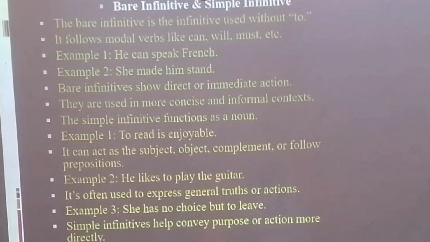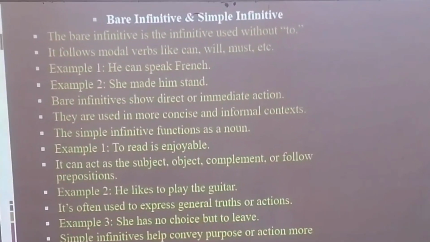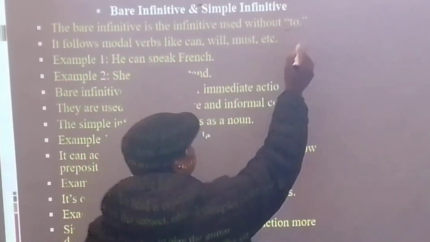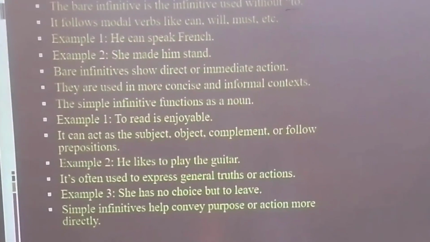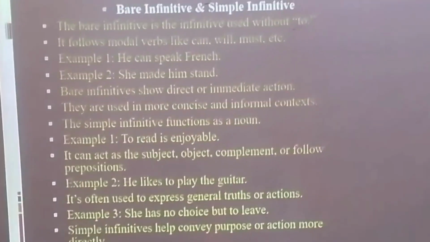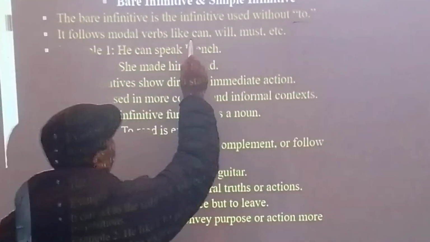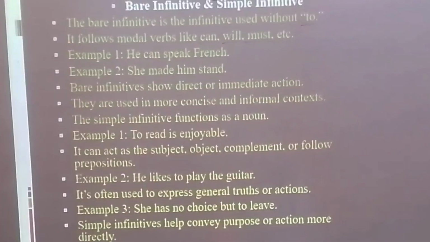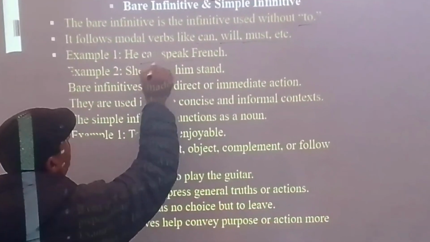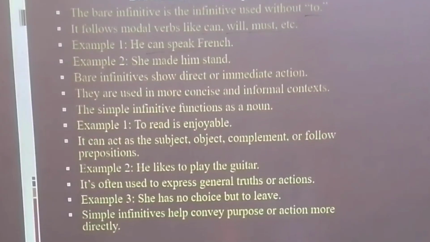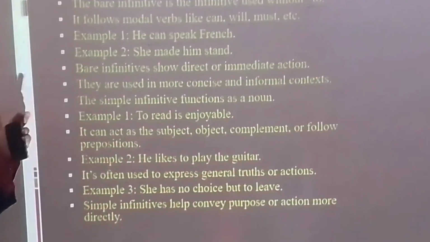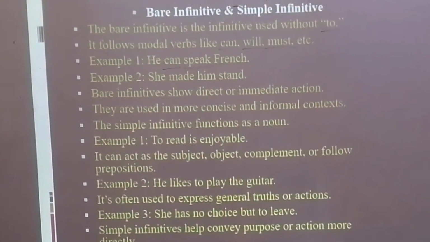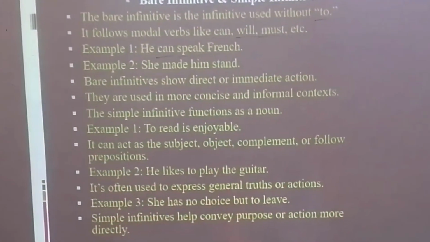Bare infinitive and simple infinitive. The bare infinitive is the infinitive used without to. When the infinitive is without to, it is called bare infinitive. It follows modal verbs like can, will, must. He can speak. So a modal verb is followed by the first form. If after can the first form is there, it means bare infinitive, without to. She made him stand.